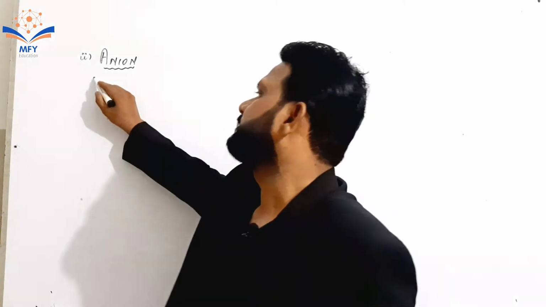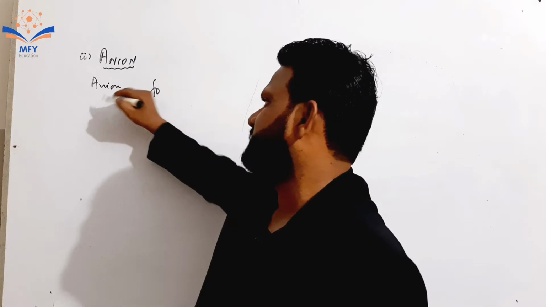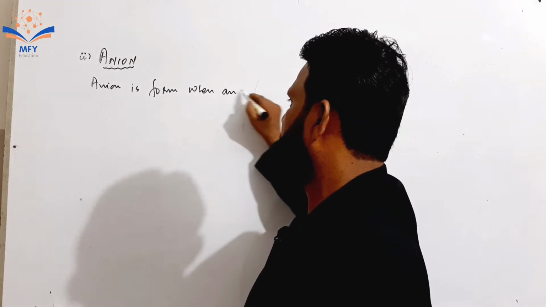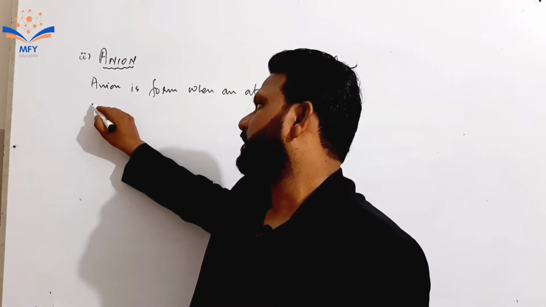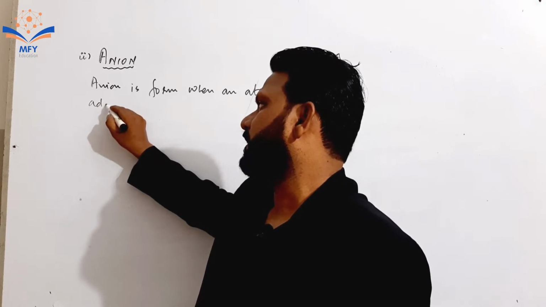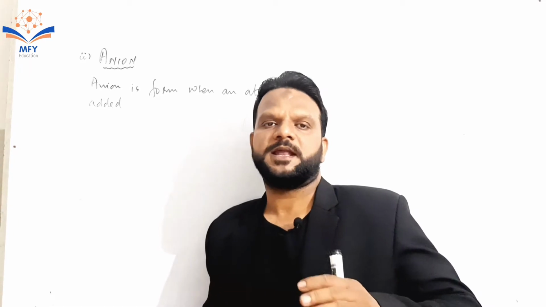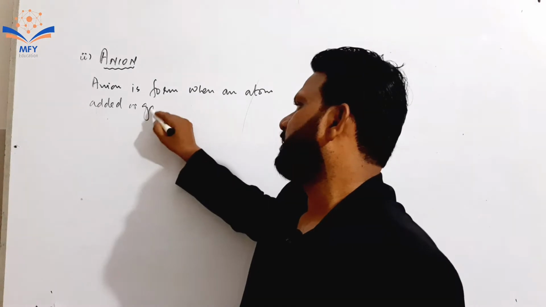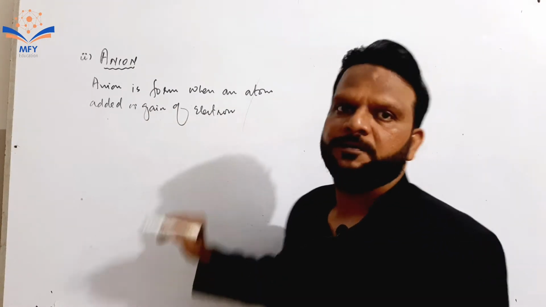Anion is formed when an atom gains an electron.